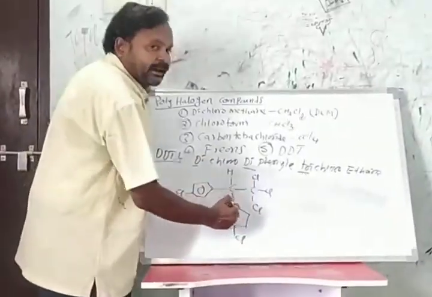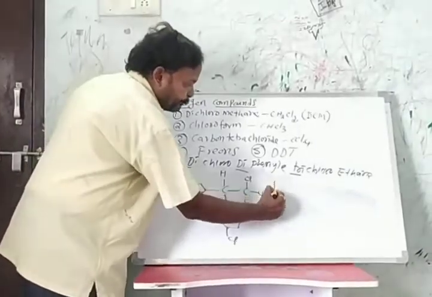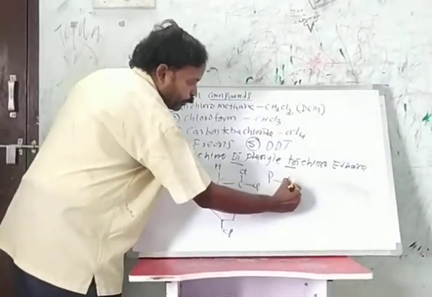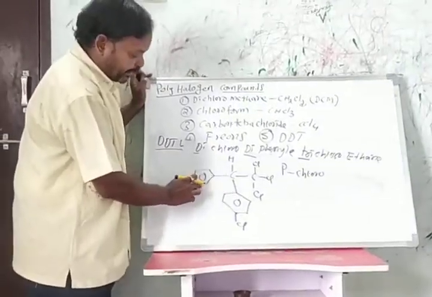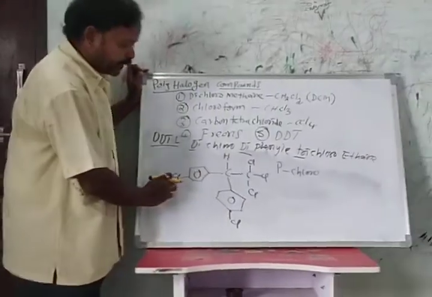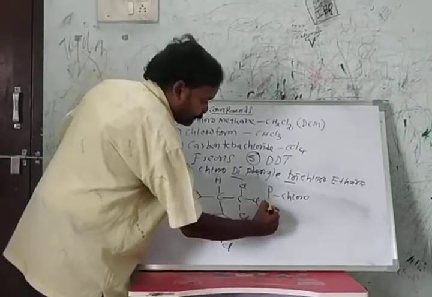The IUPAC name of this molecule is para-chloro. At this phenyl, chlorine is attached at the para position, so write para.